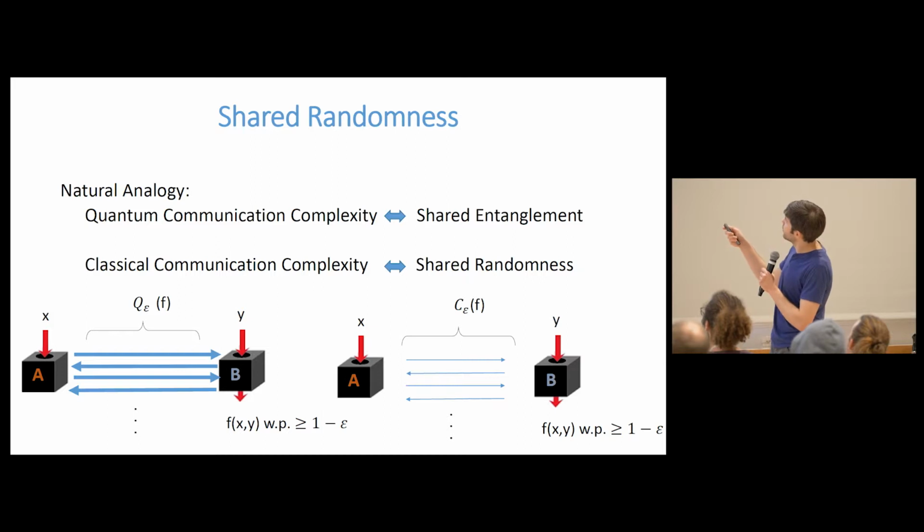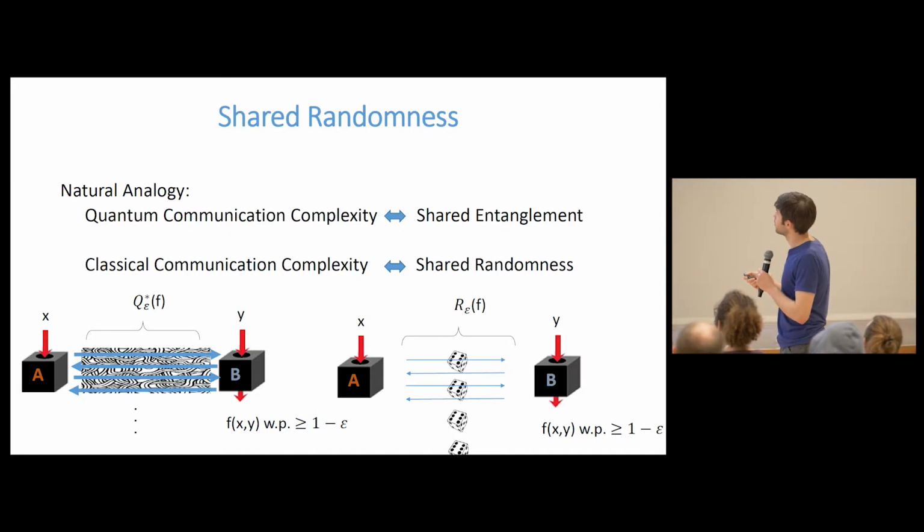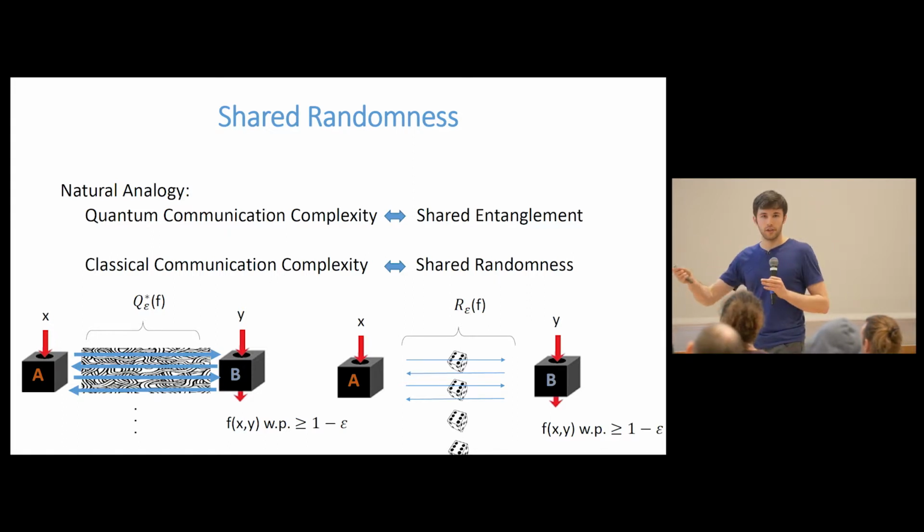There really is no analog to shared entanglement, but maybe the closest analogy would be that putting shared entanglement into a quantum communication complexity protocol is like putting shared randomness into a classical communication complexity protocol. So these are dice. This means that before they start the protocol, before they see x and y, Alice and Bob can roll as many dice as they like and write down the answers. That's shared randomness.